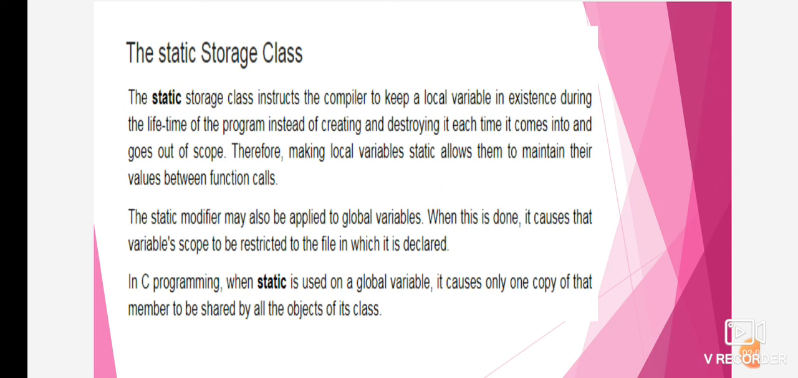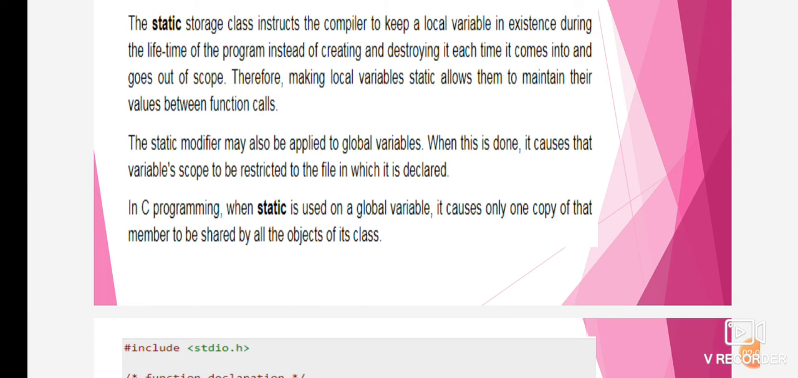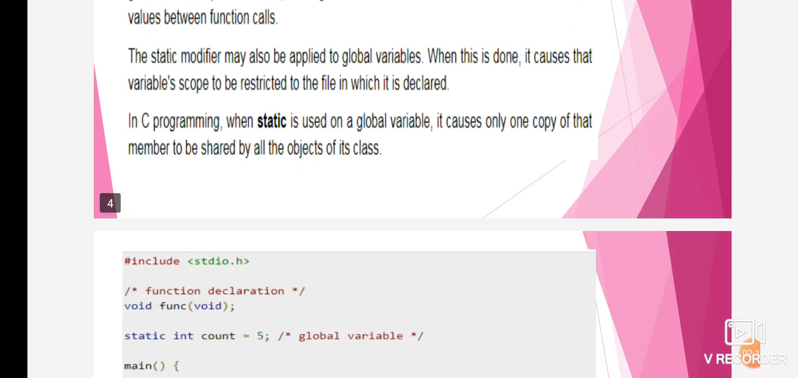Therefore, making local variables static allows them to maintain their values between function calls, right? The static modifier may also be applied to global variables. When this is done, it causes that variable's scope to be restricted to the file in which it is declared. In C++, when static is used on a class member, it causes only one copy of that member to be shared by all the objects of its class, right?